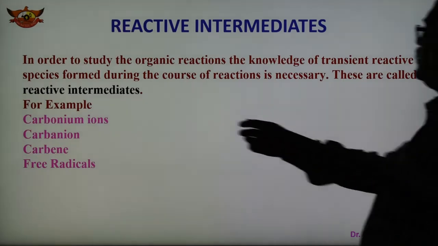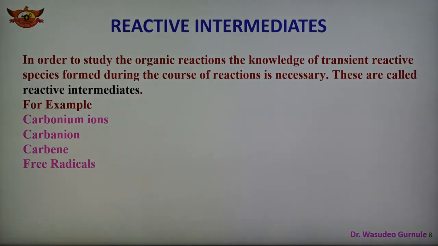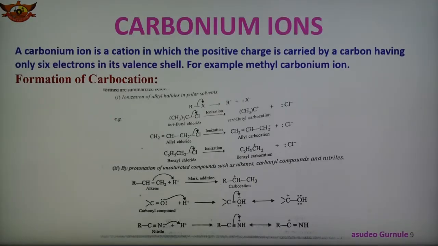So these are the examples: carbonium ion, carbanion, carbene and free radical. First is the carbonium ion. In case of carbonium ion, we are going to discuss what is carbonium ion, what are the types of carbonium ion, and after that the formation of carbonium ion, some reactions of carbonium ion and the stability of this carbonium ion.